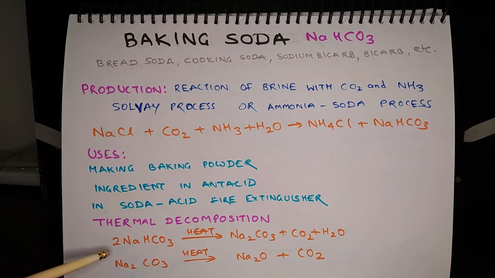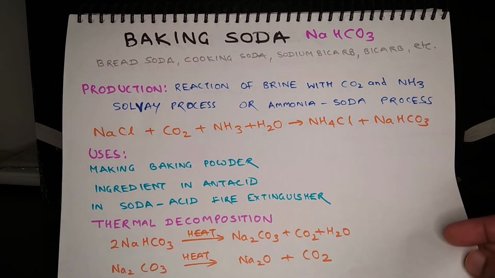When baking soda is heated, it undergoes thermal decomposition, which results in formation of sodium carbonate. The equation is 2NaHCO3 = Na2CO3 + CO2 + H2O. When sodium carbonate is further heated, it gives sodium oxide and carbon dioxide. Na2CO3 = Na2O + CO2.